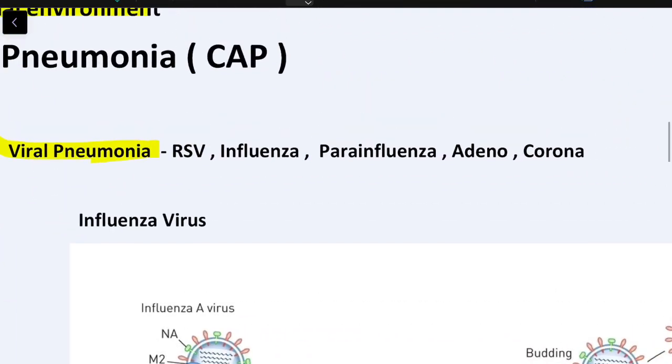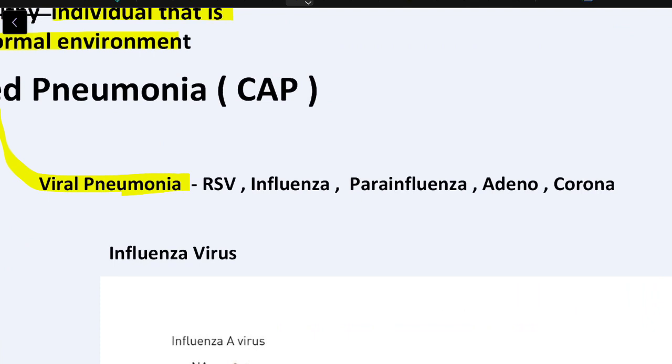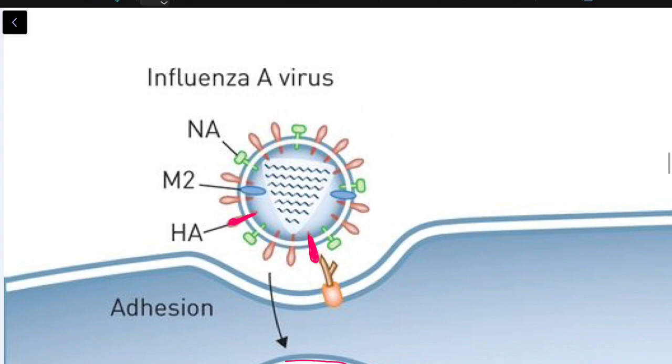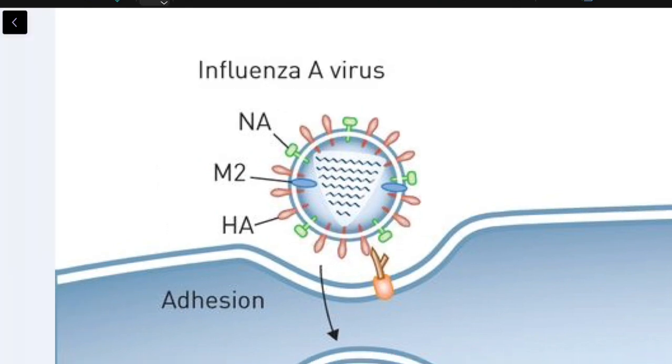The most common viral agents causing pneumonia are respiratory syncytial virus, influenza virus type A and B, parainfluenza virus, adenovirus, and coronavirus. Now I will briefly explain how an influenza virus multiplies in an alveolar epithelial cell. Two important glycoproteins present in the envelope are neuraminidase and hemagglutinin. We have surface polysaccharides in the alveolar epithelial cells.